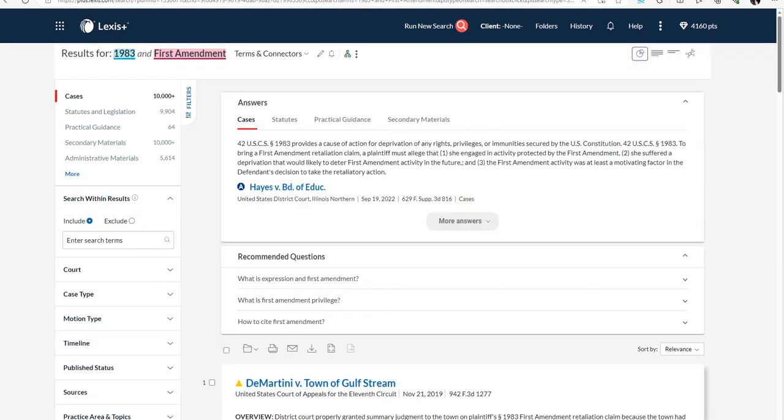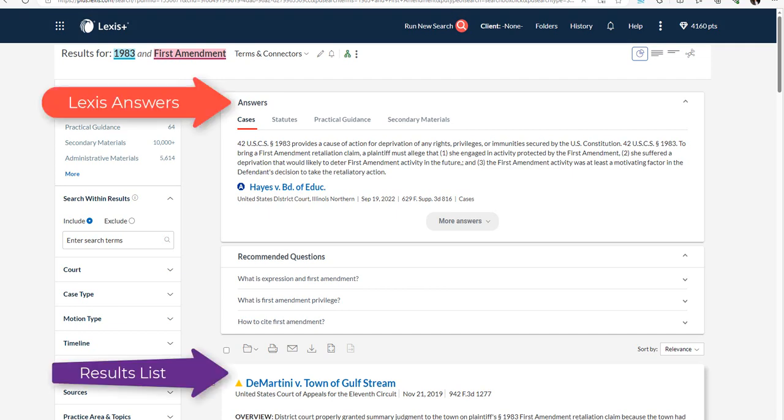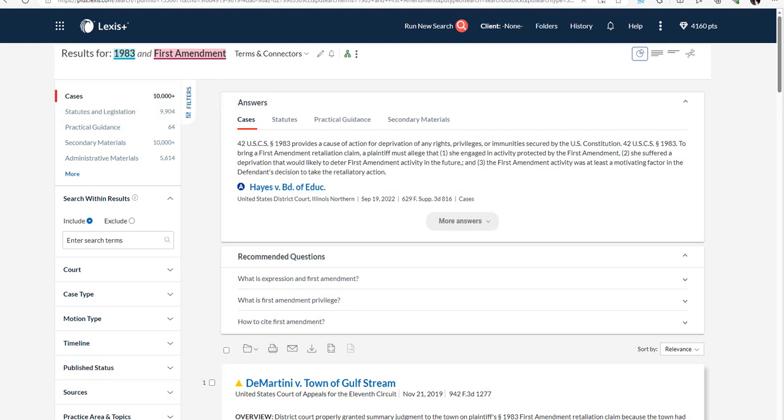Lastly, we will discuss Lexis Answers. Sometimes when you run a search, before you even get to review the results list, you'll see a section titled Answers. Lexis Answers are a great, quick, and easy way to help you find starting points to your research when you are looking for answers to a legal question or definitions of legal concepts.